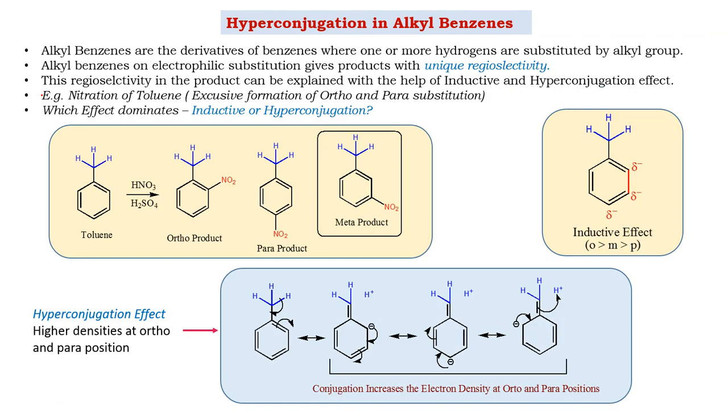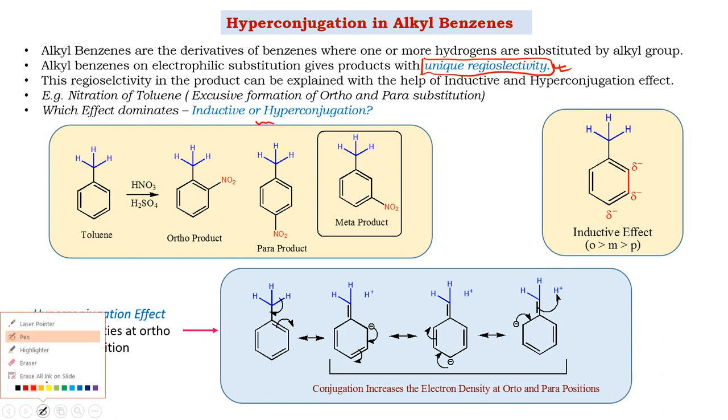In addition to this, another experiment was performed, again to prove the dominance of the hyperconjugation over the inductive effect. This also gives us the idea of how the hyperconjugation effect orients the outcome of the reaction. It also gives the idea about the unique regioselective outcome of this reaction. What is the meaning of this? We'll explain with this example.